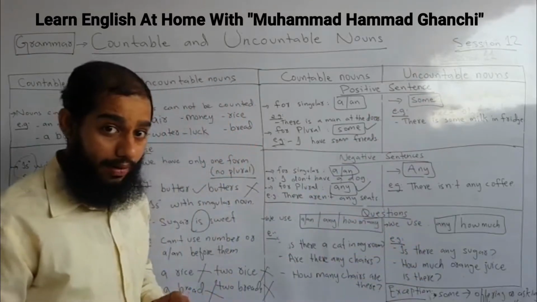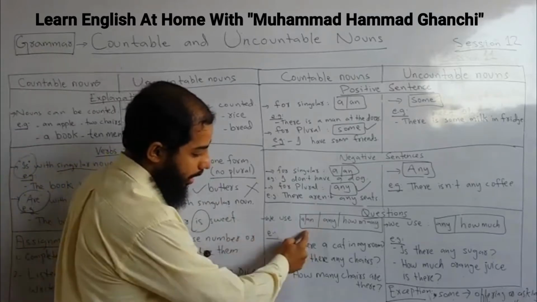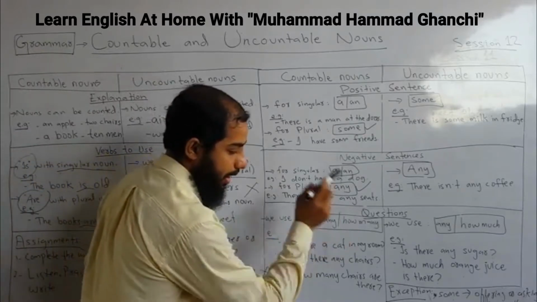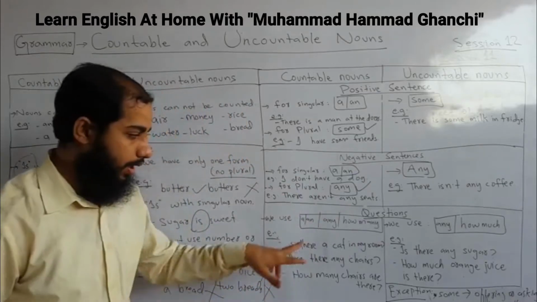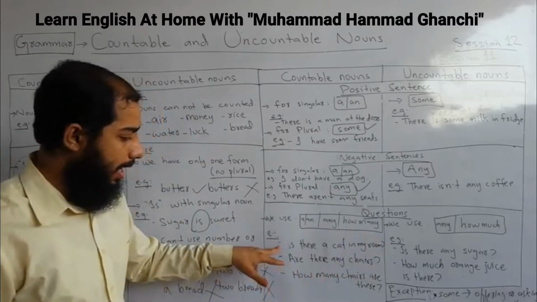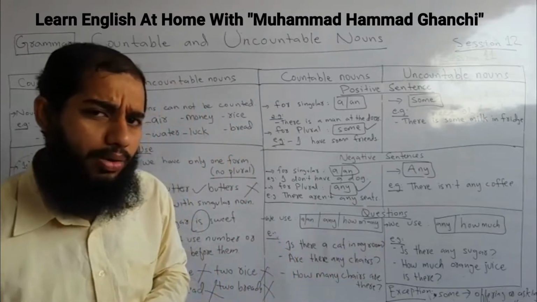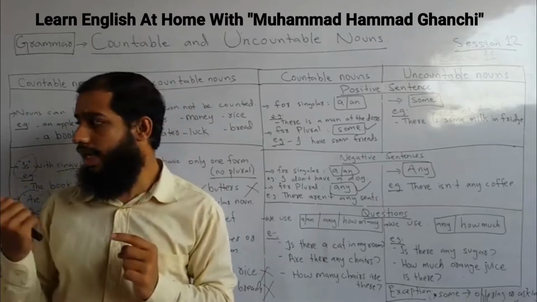Questions. We have different rules here. In questions, we use are and any and how many. Are with plural, any and how many. For example, is there a cat in my room? Is there a cat in my room?